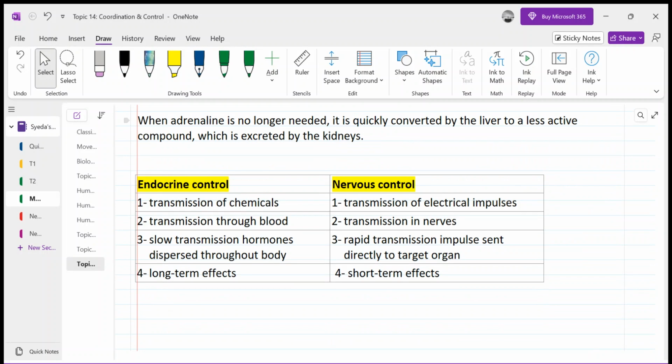Please relate it to topic 3, movement into and out of cells. When there is more sugar in any solution, the water potential becomes lower. So if there is more glucose in the blood, the water potential will be lower, and due to the lower water potential, the adjacent cells will start to release their water into the blood.